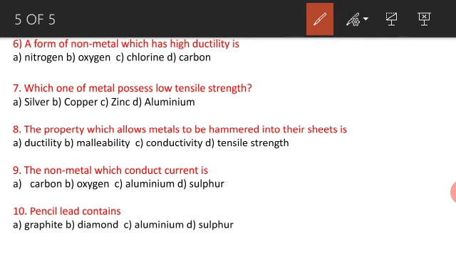Again, a form of non-metal with high ductility: carbon. Which of the metals possesses low tensile strength? Zinc. The property which allows a metal to be hammered into thin sheets? Malleability. The non-metal which conducts current is carbon. And pencil lead contains graphite.